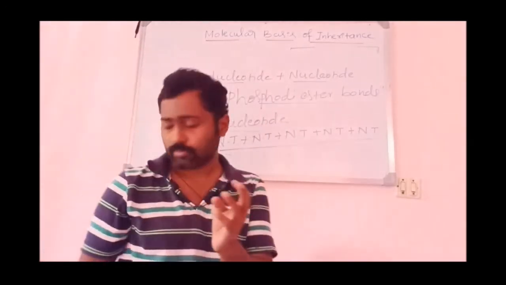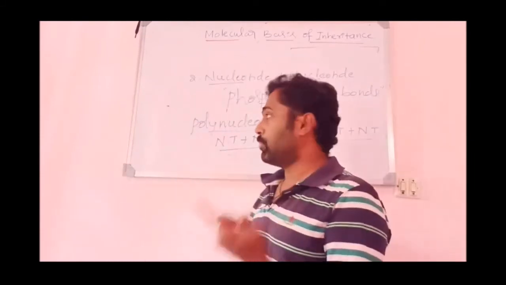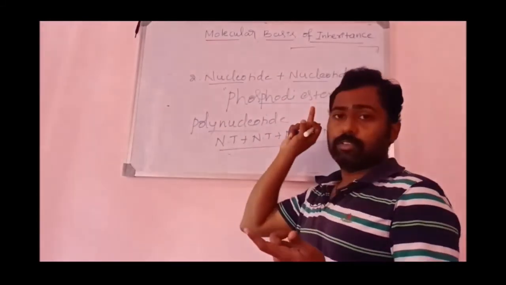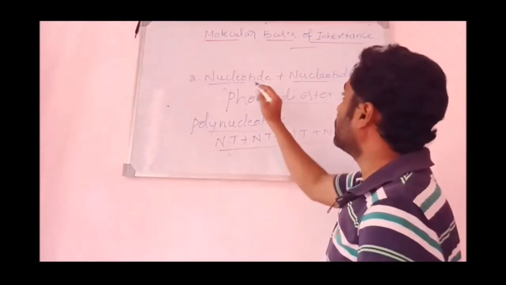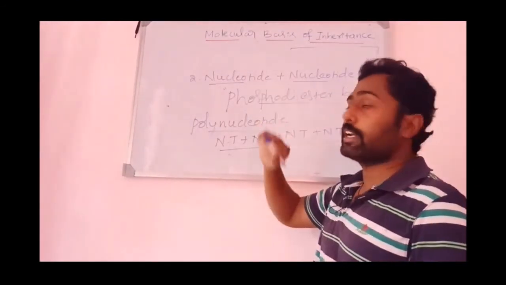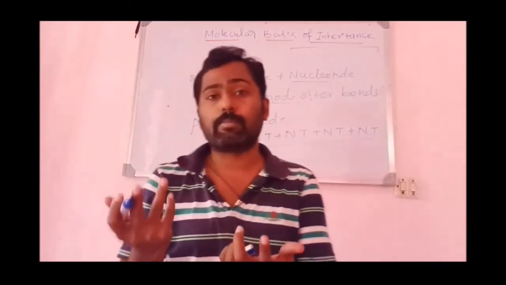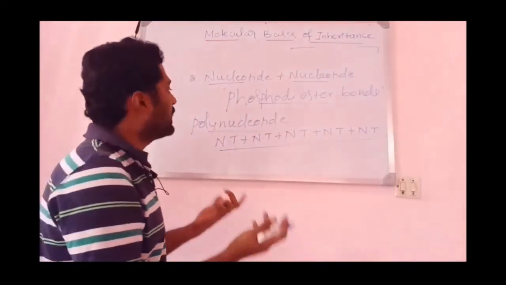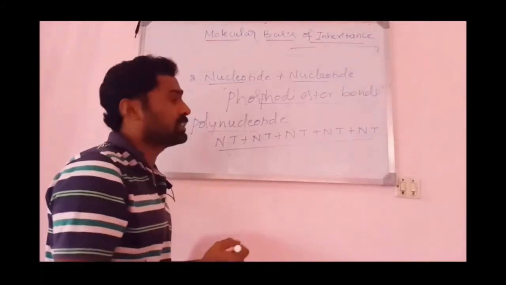You just remember the bonds. The bond between the sugar and the nitrogen base is glycosidic bond, the bond between the sugar and the phosphate group is phosphoester bond, and the bond between the two nucleotides is phosphodiester bond. And what is a DNA? A DNA is a polymer of nucleotides, or a polynucleotide chain of nucleotides. Okay, so that is what is regarded as it.